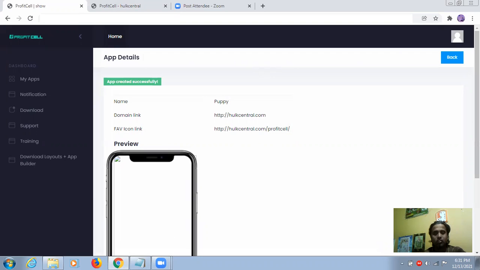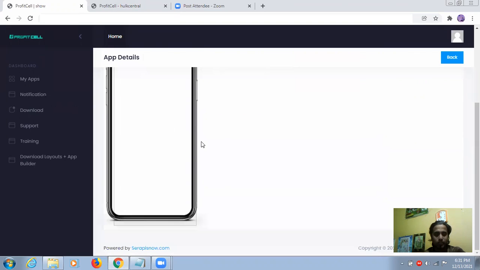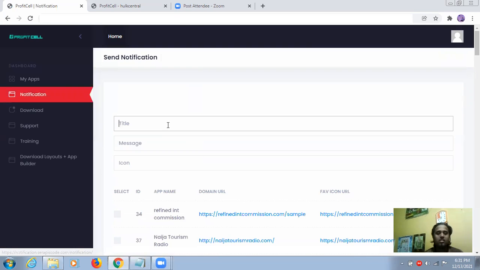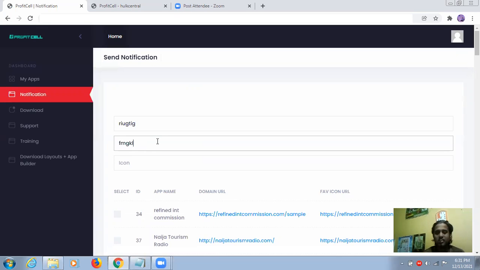How will it look? You will always be able to watch a preview inside this mobile. Now, what are the options here? For example, this is notification. You can send notifications to your audience directly inside the dashboard. So what will be the title? Whatever you want. Whatever message you want to send, put that message here. You can send your landing page link also. You can send your CPA link also. And when your audience clicks on that link, you will make money. You will get paid.